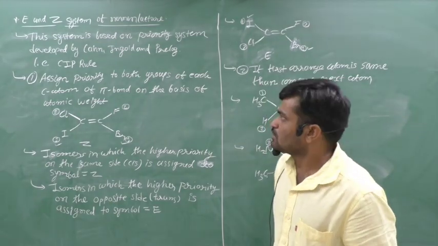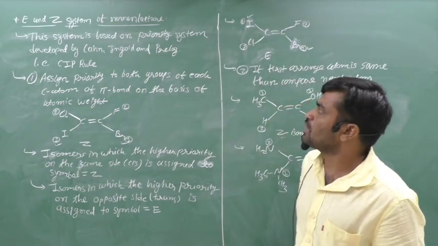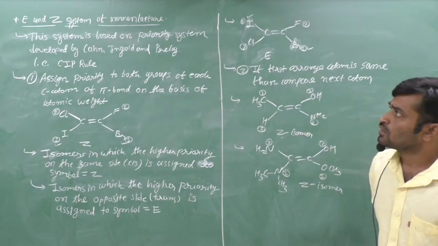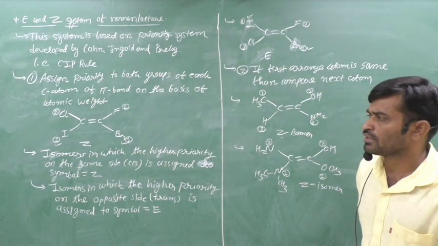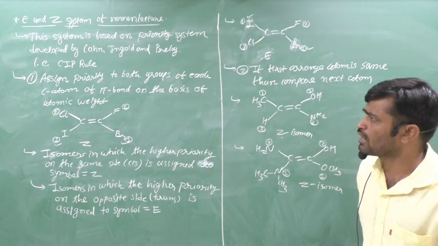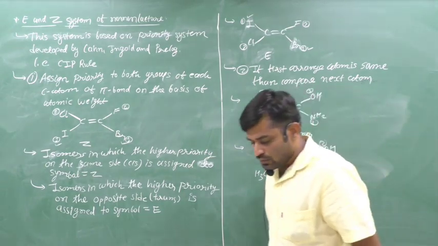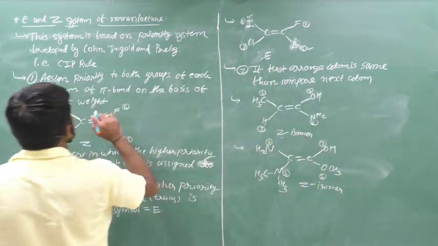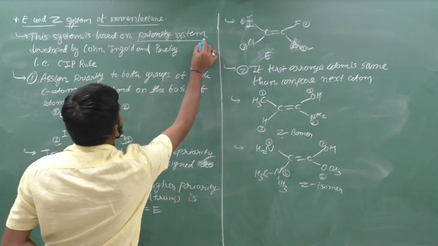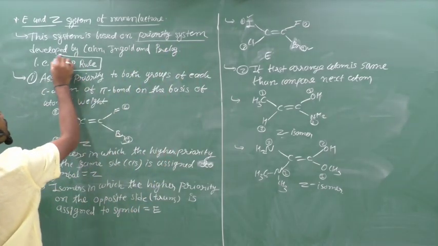Next, the EZ system is based on a priority system developed by Cahn, Ingold and Prelog. This system works on a rule known as the priority system or CIP rule.